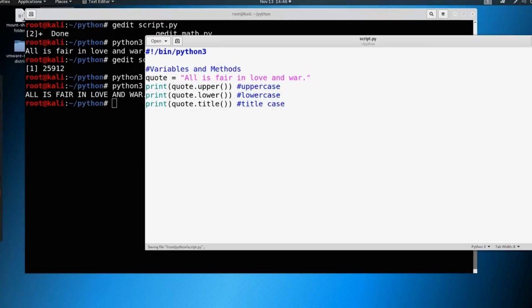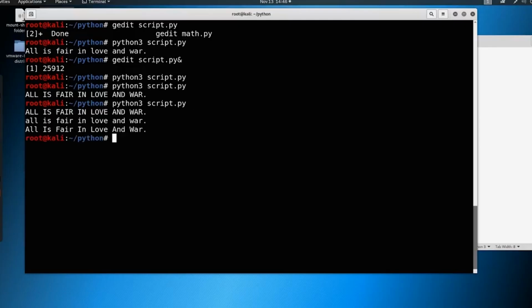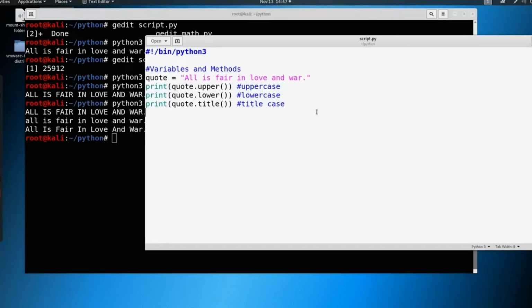Okay, and we save that, and when you print it, what do you think is going to happen here? So we're going to say, all is fair in love and war, all is fair in love and war. And you can see in title case, not perfect. It's capitalizing the "and" here and the "in" and the "is", but it does capitalize every first letter as it's instructed to do here. So these are methods.